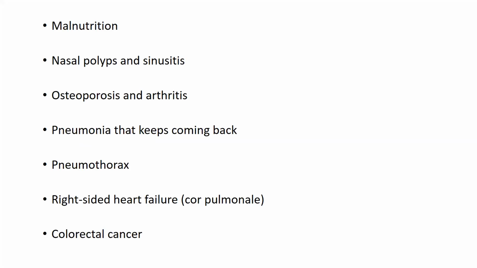Osteoporosis and arthritis are some of the complications. Pneumonia, there is a chance of recurrent pneumonia and pneumothorax. Right-sided heart failure, because when there is infection of the lung, the lung gets pressurized towards the right side of the heart, and there is a chance of cor pulmonale and colorectal cancer. So these are the complications of cystic fibrosis.